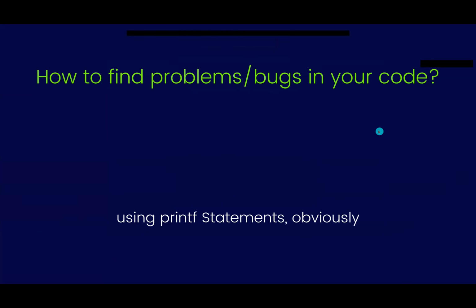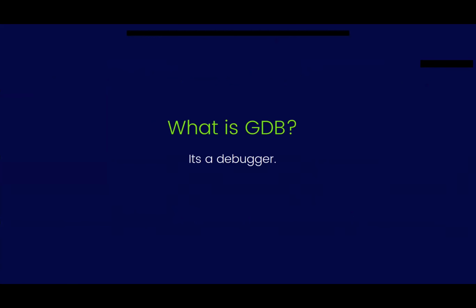So the question is, how do you find bugs or problems in your code when you're debugging? Most of you use print statements, obviously, right? There's a better way. The better way is GDB. GDB is the GNU debugger, which helps you to